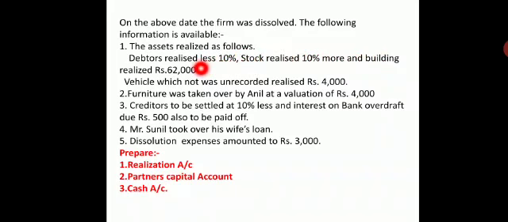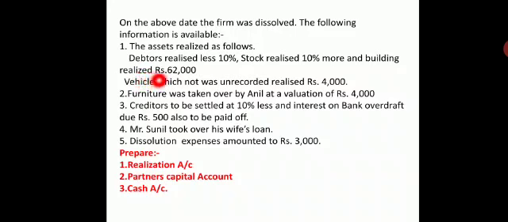Building is 62,000. If we see, assets like machinery and furniture are not appearing in the adjustment. That means those assets which are not appearing are either treated as worthless or taken at the book value, depending on the type of asset.